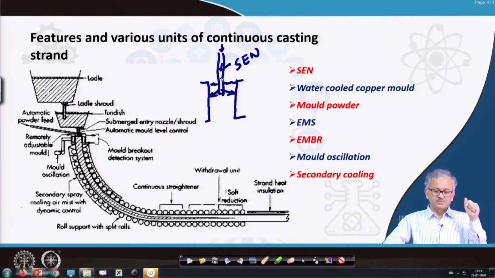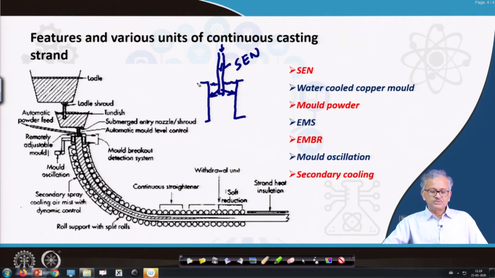The shrouding is also not good here. A completely liquid will come completely through an enclosed pipe. Okay, so the liquid is coming through this pipe without any interaction and then emitting inside the liquid steel. You can see the liquid is coming out below the meniscus. Okay, and here basically mold powder is there. So there is no interaction with the atmosphere. Liquid steel doesn't have any interaction with the atmosphere. So SEN basically helps.